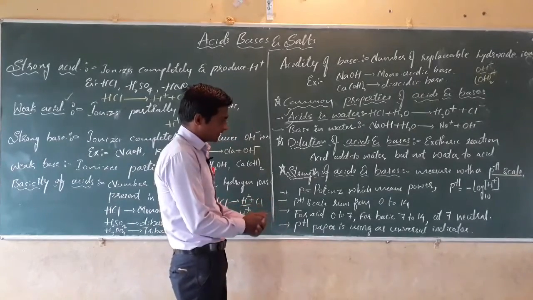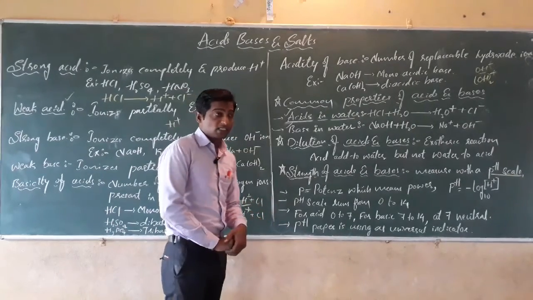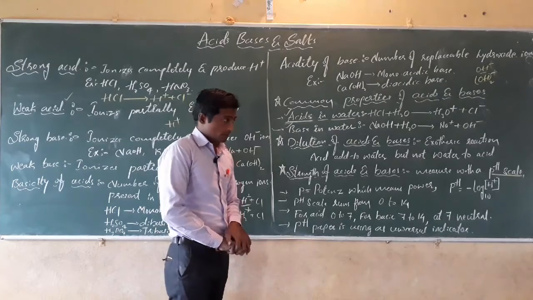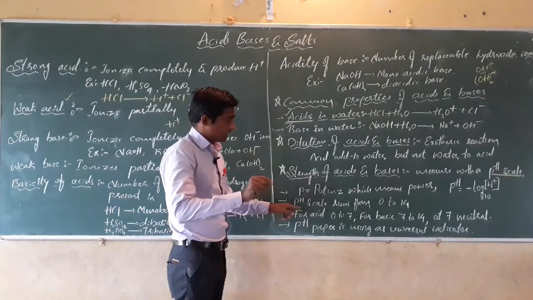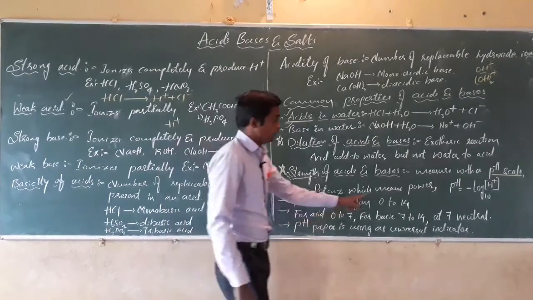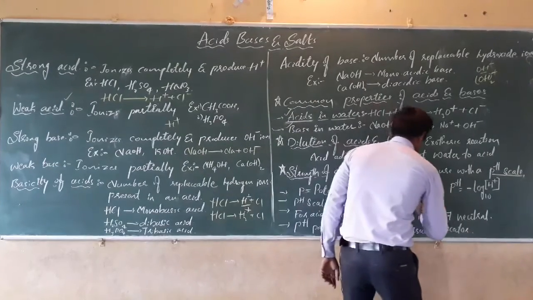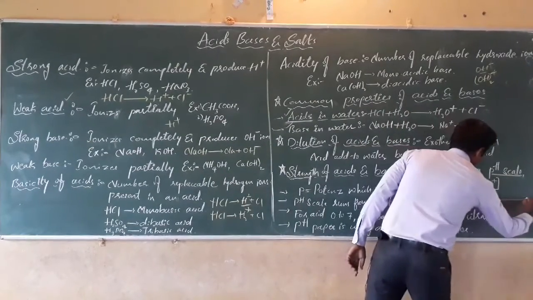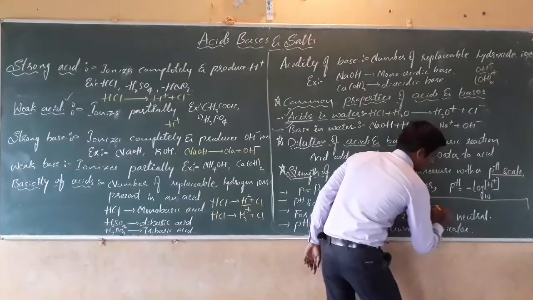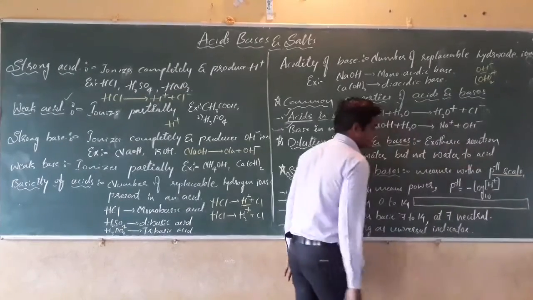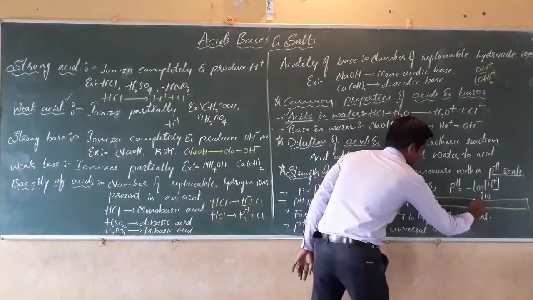Next, dear students, the pH scale runs from 0 to 14. See here what happens: on the pH scale we see different readings.